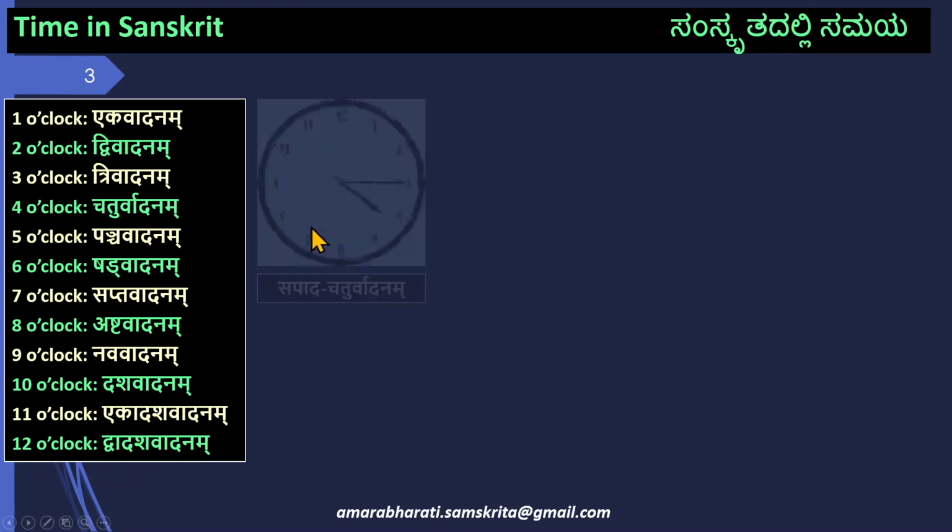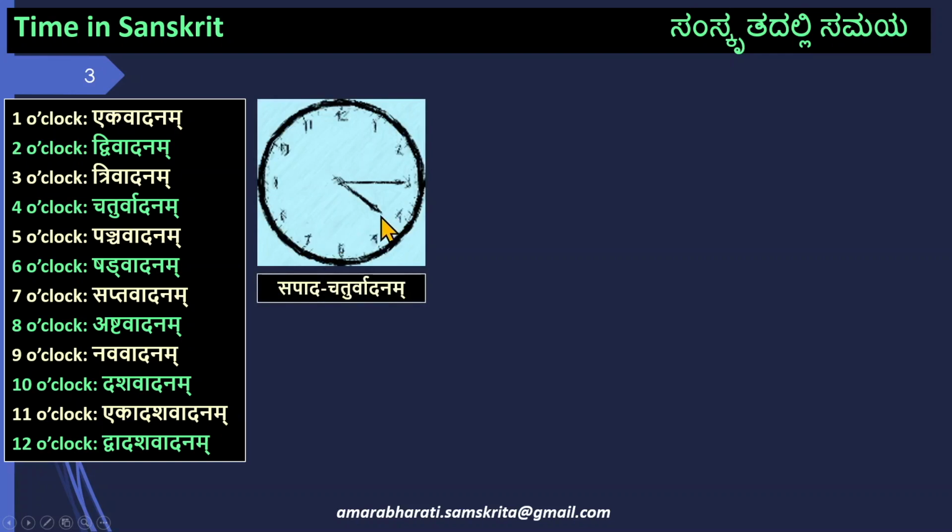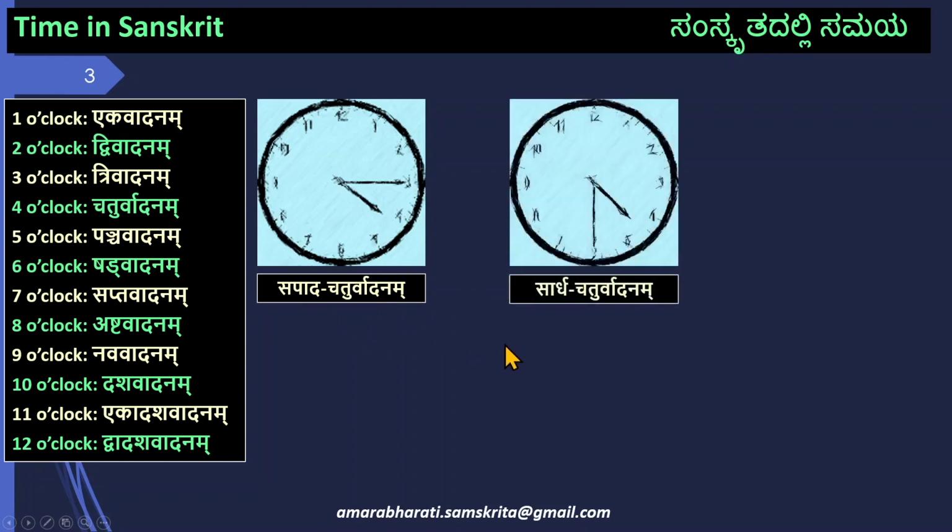Now let us look at some simple times. For example, if the time is now 4:15, what is it in Sanskritam? It is Sapada Chaturvadanam. Chaturvadanam is 4 o'clock. Pada means 1/4. Sapada means along with 1/4. So Sapada Chaturvadanam is 4:15. What is 4:30? It is Sardha Chaturvadanam. Chaturvadanam is again 4 o'clock as earlier, but it is Ardha. Ardha means half. Sardha Chaturvadanam is 4:30.